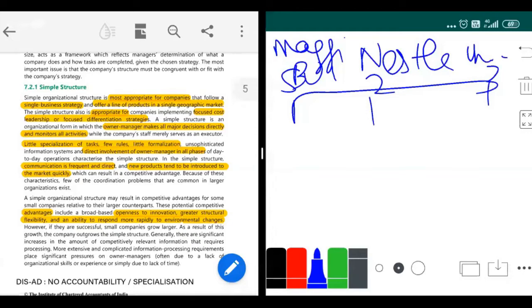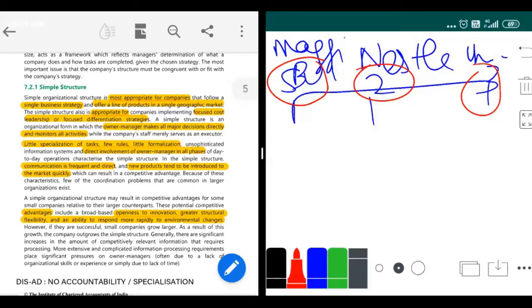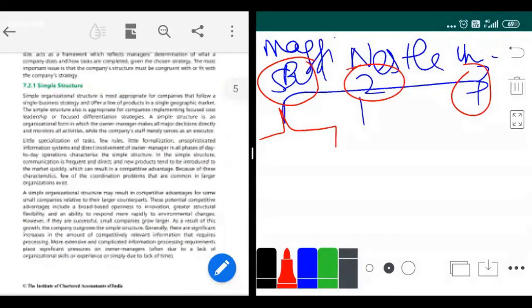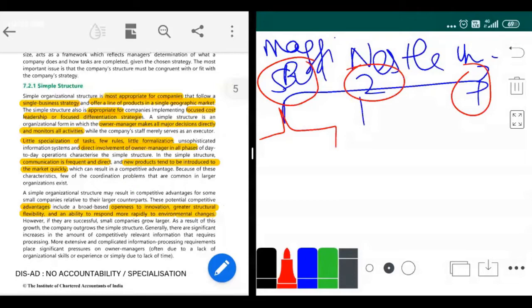Each SBU will have a strategic business unit manager, so each SBU has its own manager. Then under each SBU you will have divisions. Suppose under the Maggi SBU, you have a noodles division, a ketchup division, and a masala division. For each division, again, you will have a divisional manager.